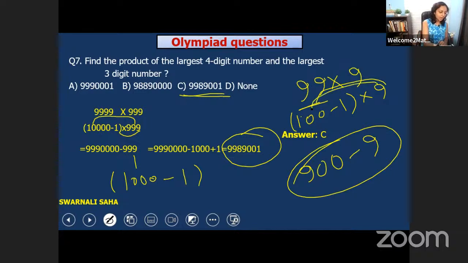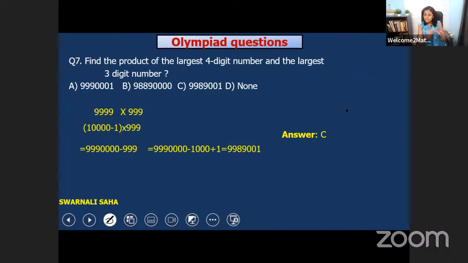9 into 100 is 900. 9 into 1 is 9. Then do the subtraction and you will get your answer. This is the distributive property, and you can use it in this type of question if you want. Without solving a big multiplication, you can get your answer this way also. So answer C is the right one.